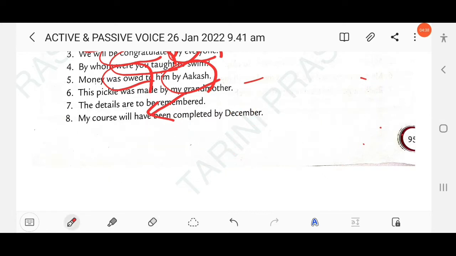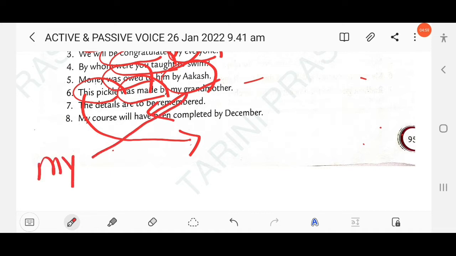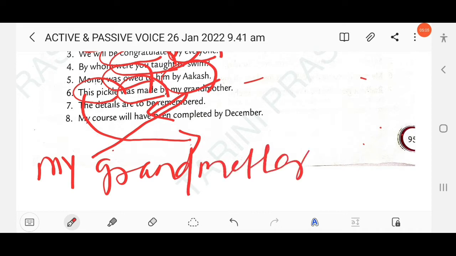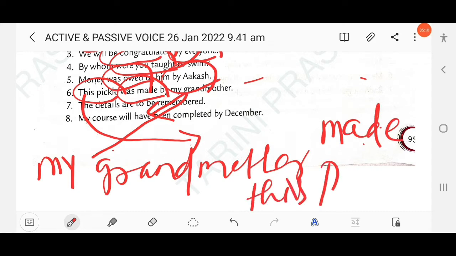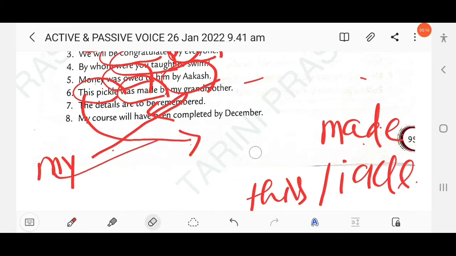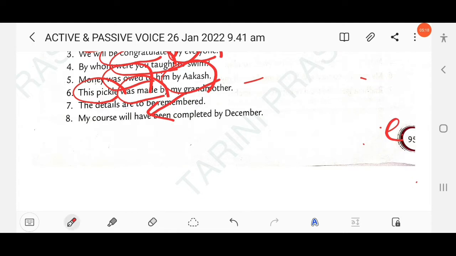Then next question here. This pickle was made by my grandmother. So here the tense used is simple past. Here the object is this pickle, so it will become the object in the active voice. So here my grandmother, and simple past tense is used. My grandmother made this pickle. Okay, my grandmother made this pickle. Clear?